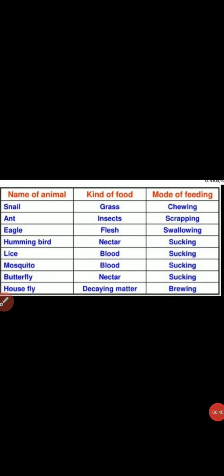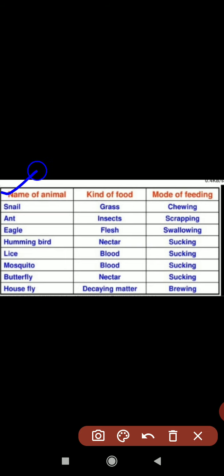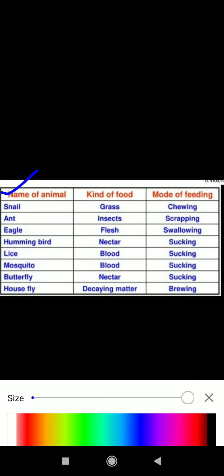Okay students, this is the activity which is given in your book. Name of the animal. What is the name of the animal? First one is snail. Snail is taking what? Grass. This is known as mode of feeding is chewing. Okay, next one, ant. So ant is taking what? Insect. So they are scraping the food. Their mode of feeding is known as scraping.